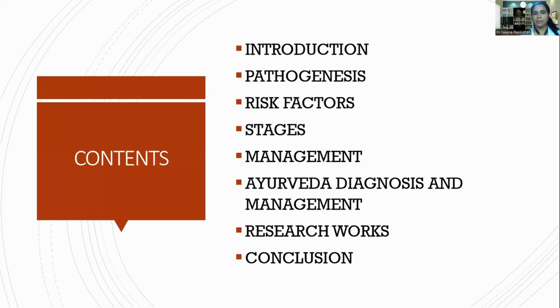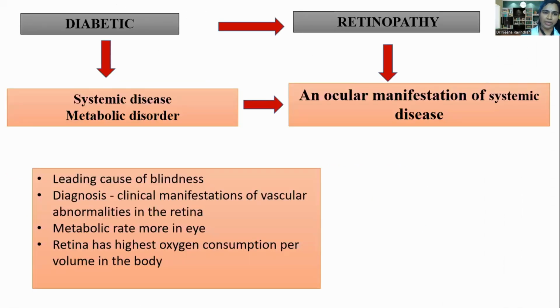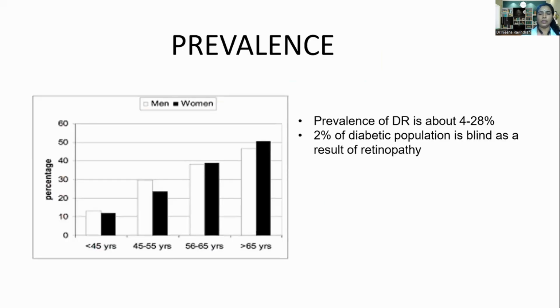Yeah. So these are my contents of the presentation. So coming to the diabetes. Diabetes is a systemic and metabolic disorder, and diabetic retinopathy refers to the retinal changes happening to a diabetic patient. It usually occurs in a patient who has had diabetes for 8 to 10 years, whether the diabetes is controlled or not. The prevalence of diabetic retinopathy is about 4 to 28%, and 2% of the diabetic population is blind as a result of diabetic retinopathy.